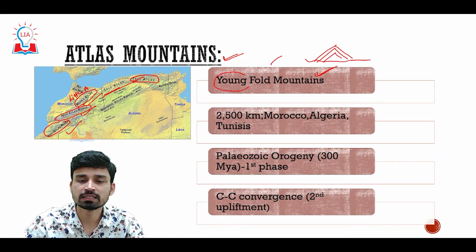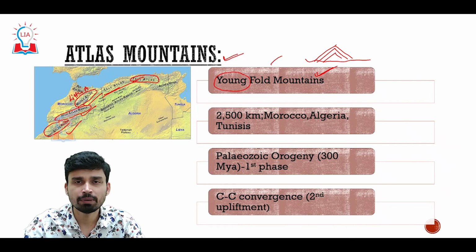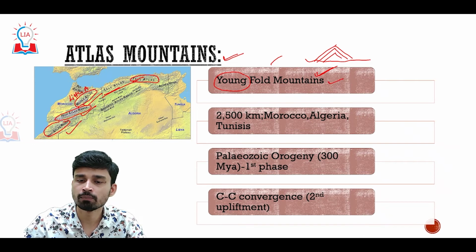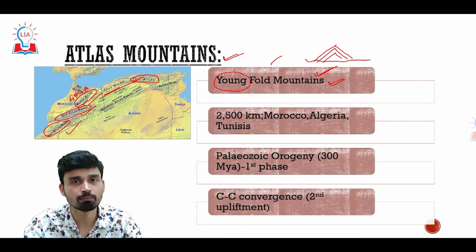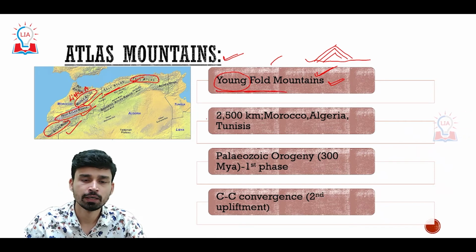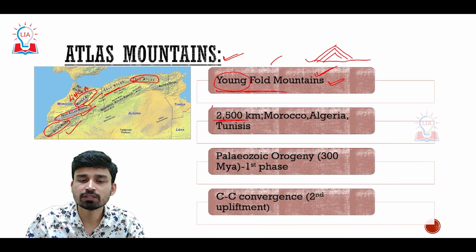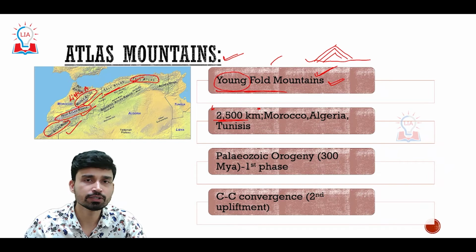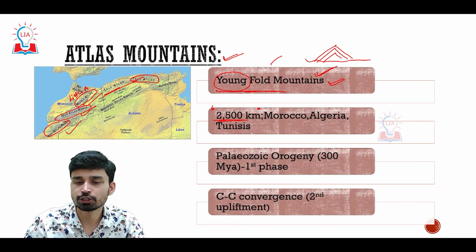Young means the development of this mountain has happened in the last 300 million years after Pangaea broke apart. So the Himalayas in India is also one such example of a young fold mountain, and Atlas is also such a young fold mountain. The overall length of this mountain range is almost 2050 kilometers, curved from north to south, and it passes through 3 important countries: Morocco, Algeria, and Tunisia.